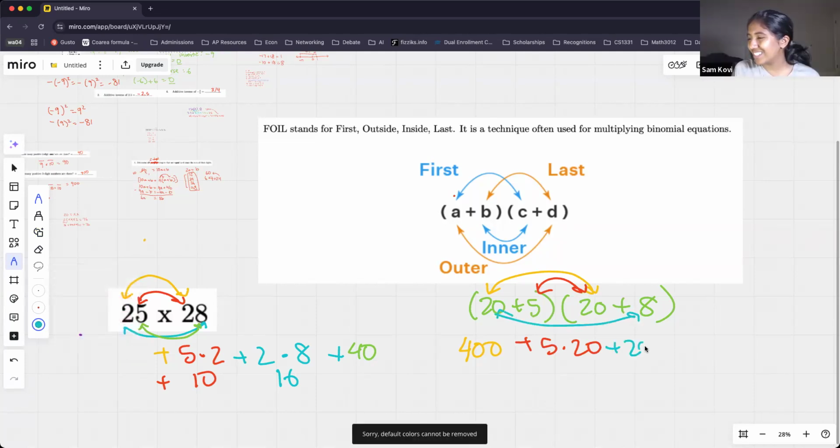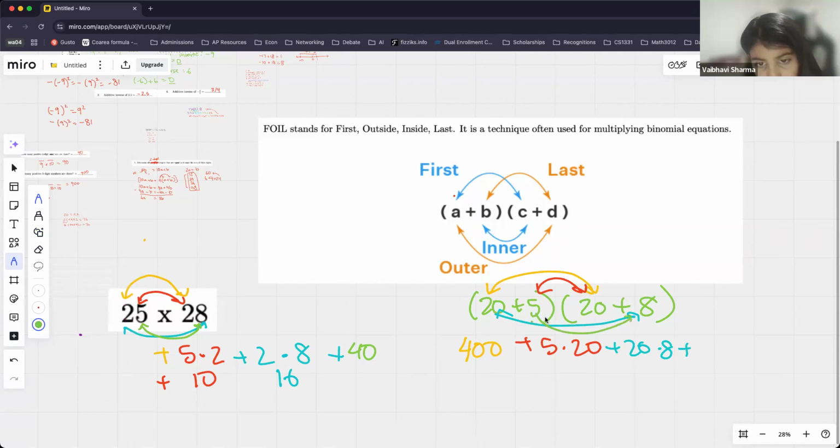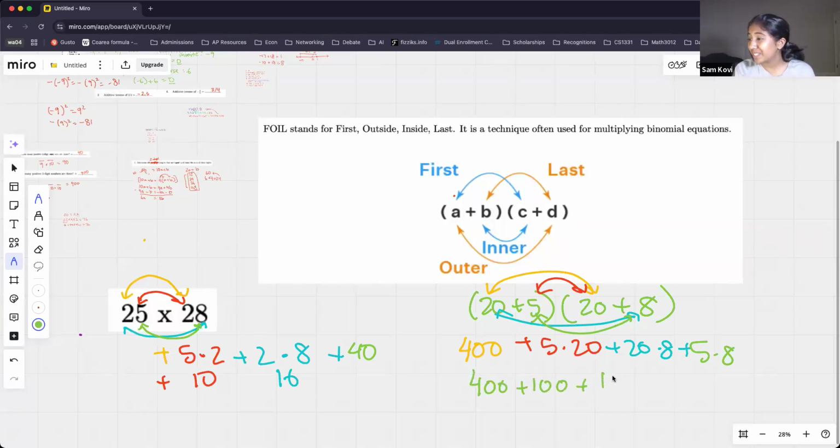And then what about the last two terms multiplied together? Just 40. 5 times 8 is 40. Good. So now we have the right answer. If we do 400 plus 100 plus 160 plus 40, we get the correct answer of 700, which a lot of you guys put in chat.